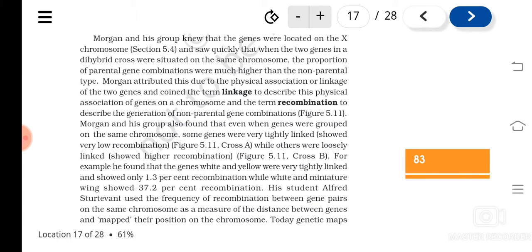We have learned that when yellow and round seeded plants were crossed with green and wrinkled ones, we could see that yellow and wrinkled, and green and round seeds were also produced. Understood? So these were the new recombinants. This happened because of recombination, and linkage means this will not happen. Understood? So like this he could see that.